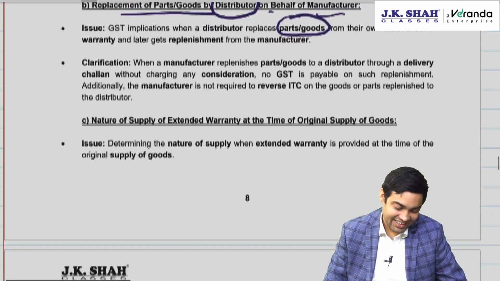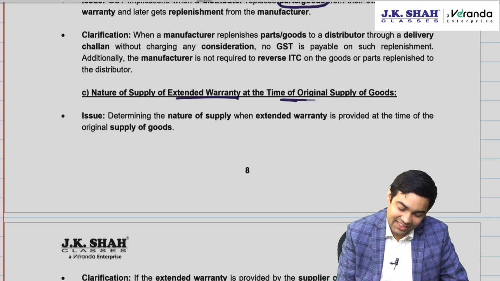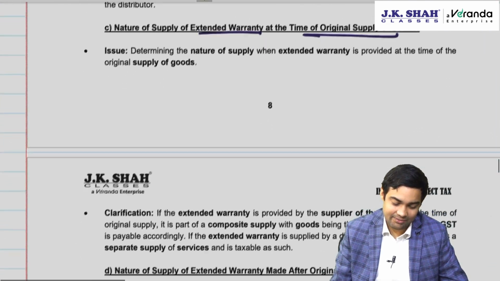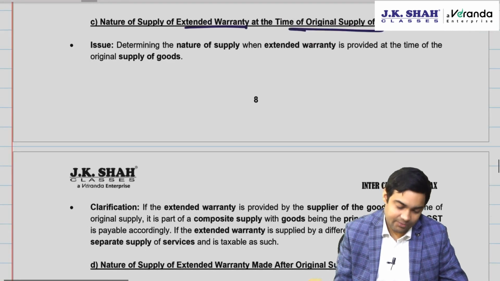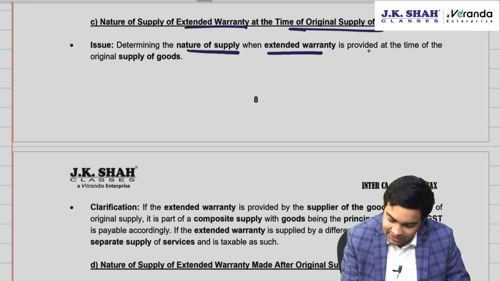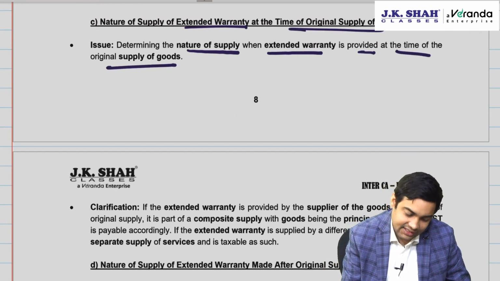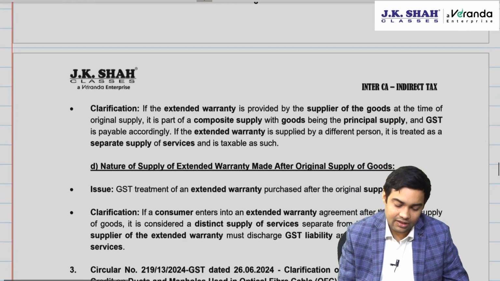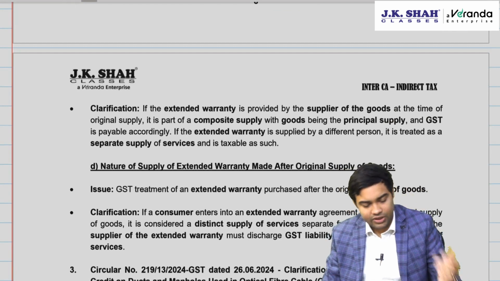Okay. Then nature of supply of extended warranty at the time of original supply. Now see this carefully. Determining the nature of supply when extended warranty is provided at the time of original supply. Extended warranty is given at that point of time.